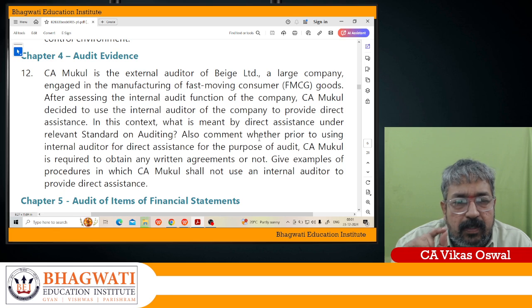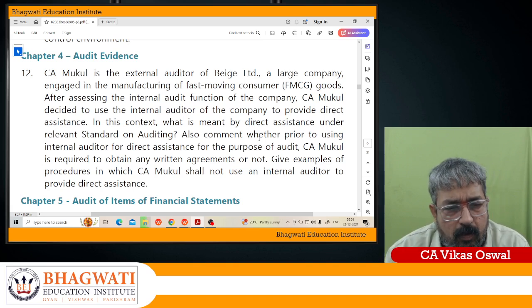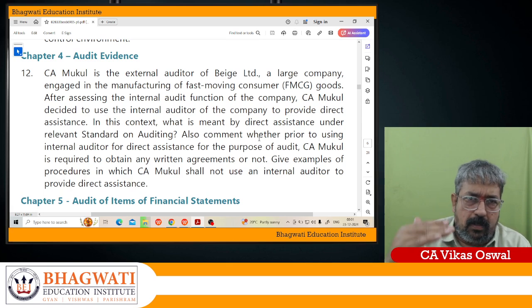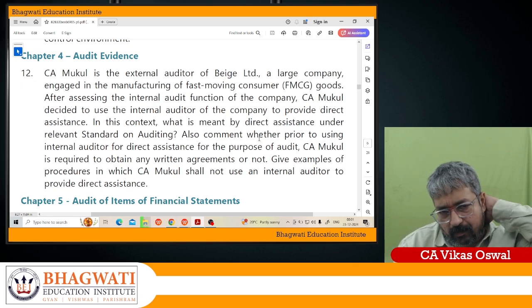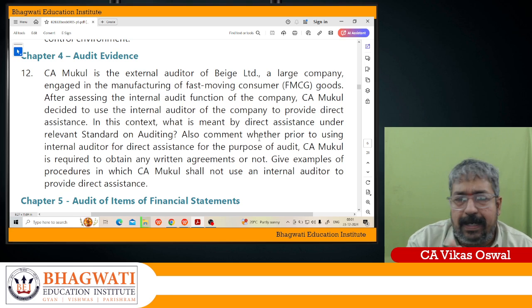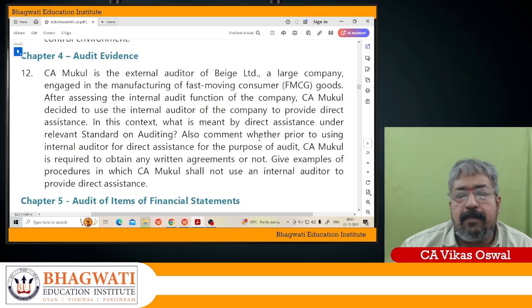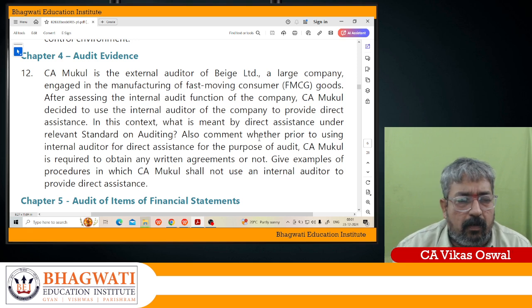Also comment whether, prior to using the internal auditor for direct assistance for the purpose of audit, CA Mukul is required to obtain any written agreement or not. Give examples of procedures in which CA Mukul shall not use the work of internal auditor to provide direct assistance. So there are three questions. One is, what is direct assistance? Second, what about the written agreement? Should there be a written agreement between Mukul and the internal auditor who provides direct assistance? That is IAPDA, I use a short form, that is internal auditor providing direct assistance. Third, give examples of the procedures in which CA Mukul shall not use an internal auditor to provide direct assistance.